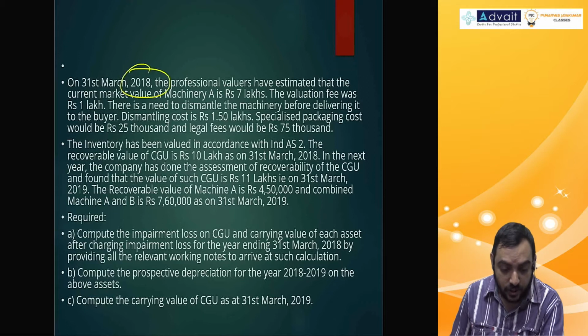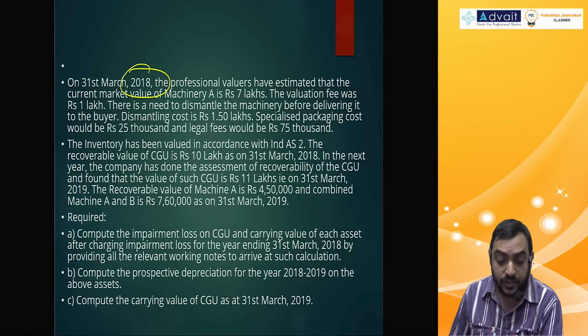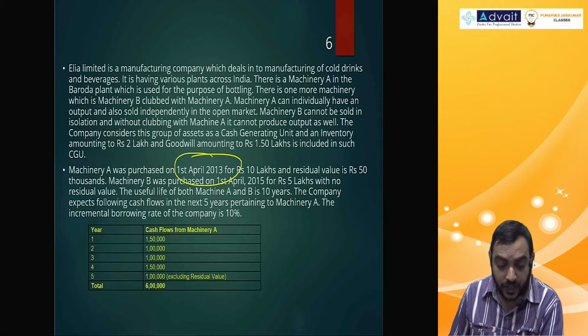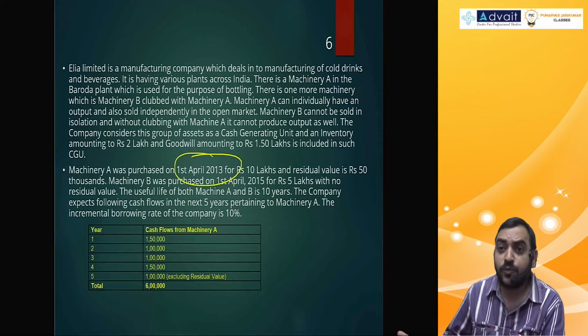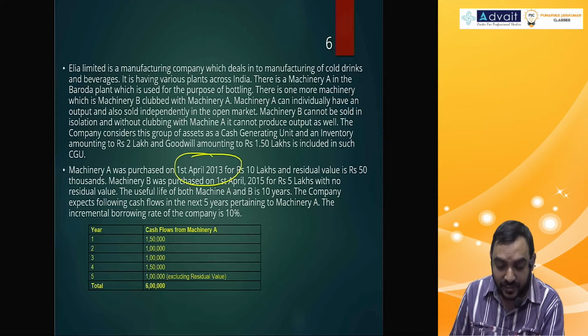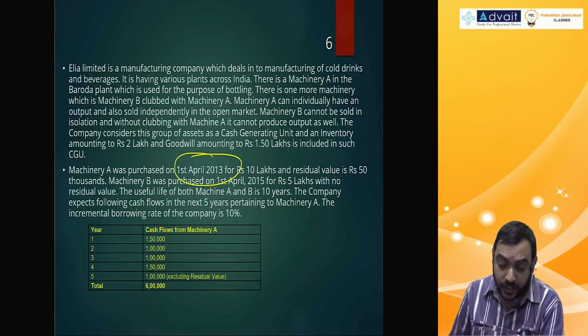You are calculating on 31st March 2018 and you purchased on 1st April 2013. So you provide depreciation for 5 years, 2013 to 2018. Simple number only. Don't get confused here. I'll tell you where to get confused.